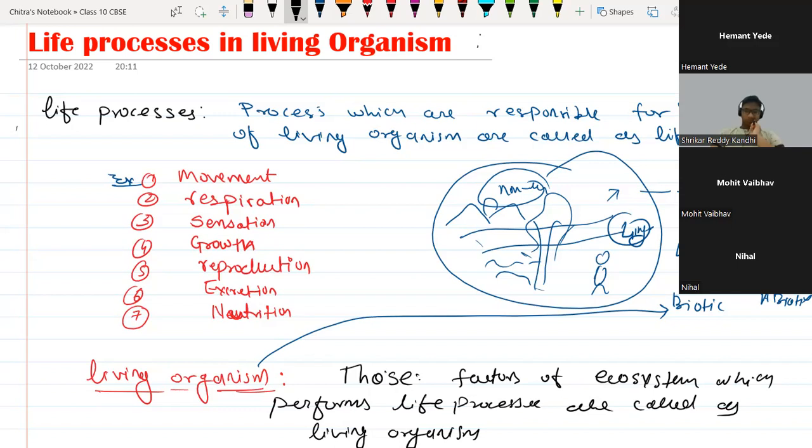These are life processes performed only by complex organisms. Human beings are complex organisms, because to perform different types of functions we have different systems, like the digestive system, circulatory system, and respiratory system. We have a separate system for each.